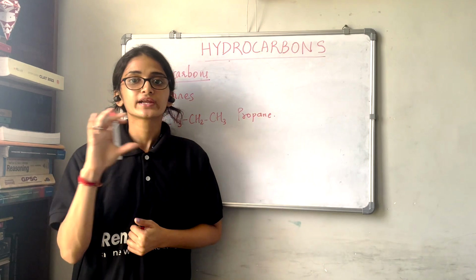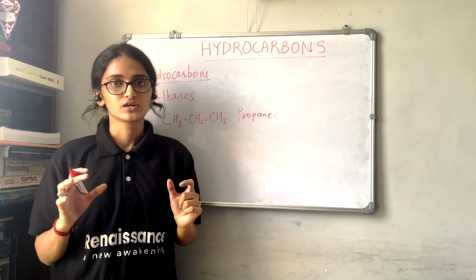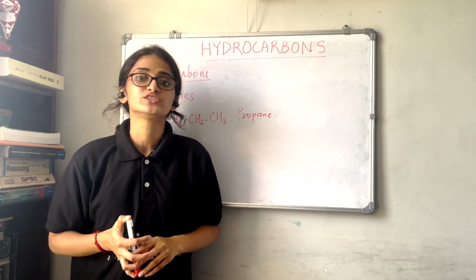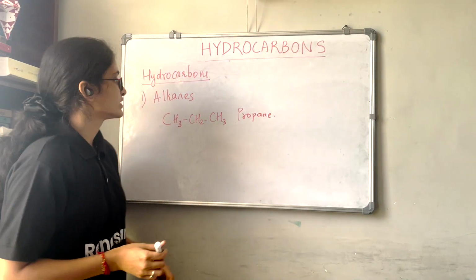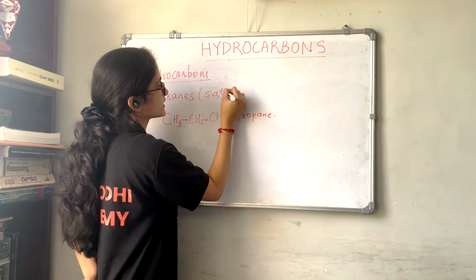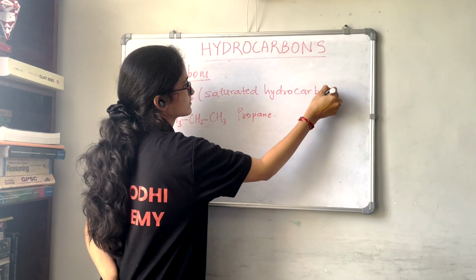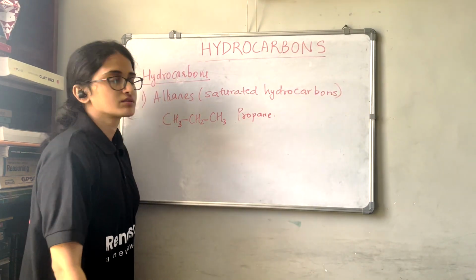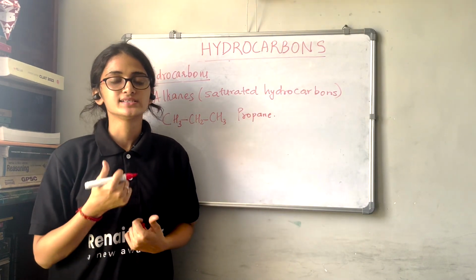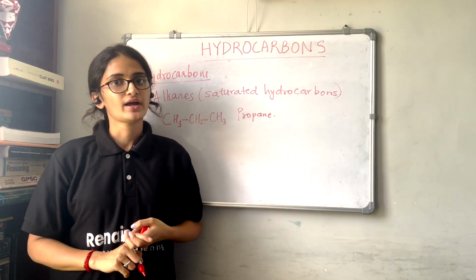Now what are alkanes? Alkanes are straight chain or branched chain hydrocarbons which are open chain, not closed. So alkanes are open chain hydrocarbons with single bonds and they are also known as saturated hydrocarbons. Saturated means the bond is single here. And the other type we have is the unsaturated hydrocarbons, or the alkenes. Unsaturated means when you have a double or triple bond.